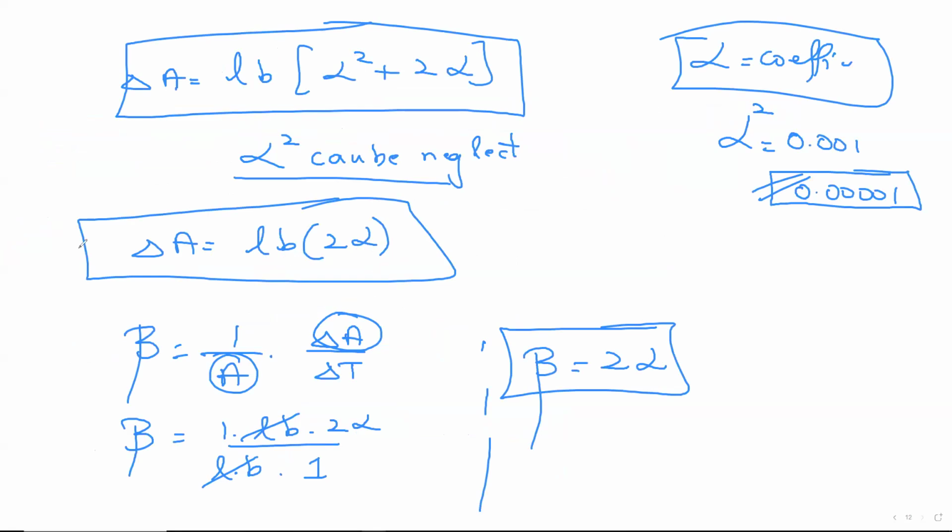I don't stop here. The main question said, what's the relation between beta and alpha? So you go one step ahead. You write the formula for beta. Beta is equal to 1 by A into delta A by delta T. Delta A's formula is LB into 2 alpha. A's value is LB. We got it. Gets cancelled. Delta T was anyways 1. Don't forget this, sir. Delta T is always 1 in this case, 1 Kelvin. So beta is equal to 2 alpha.